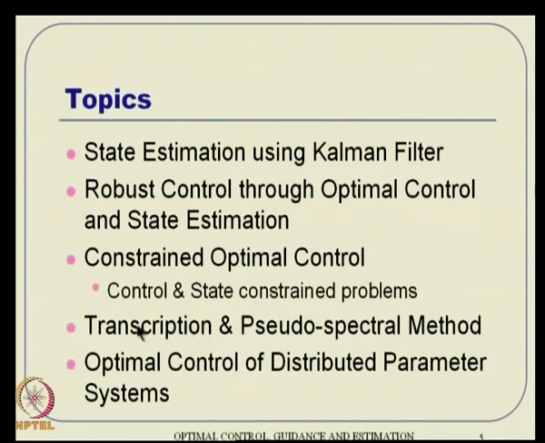Towards the end of the course, we will go to again a very different approach, which is called the transcription method, a very direct approach of solving the optimal control problem. That is what I just talked about: you convert this optimal control problem, which is a dynamic optimization problem, to a static optimization problem with a large number of variables. The problem gets transcribed to a static optimization problem, and that is why it is called the transcription method.